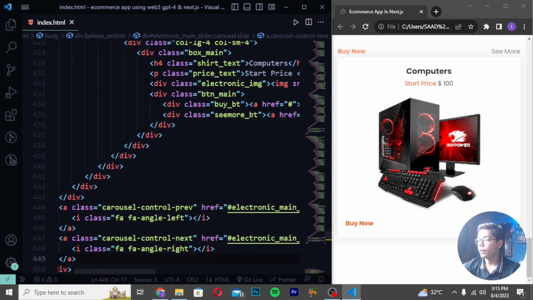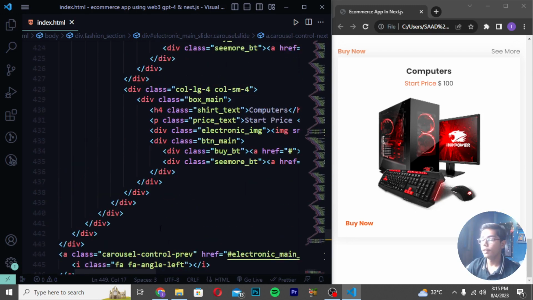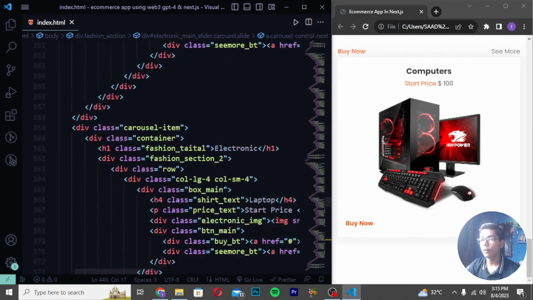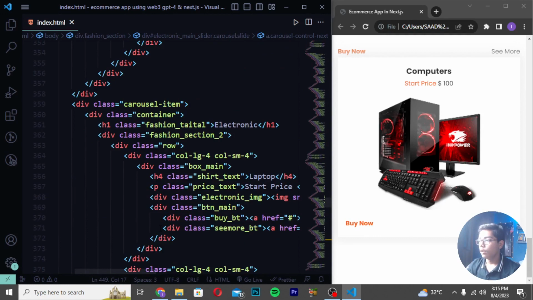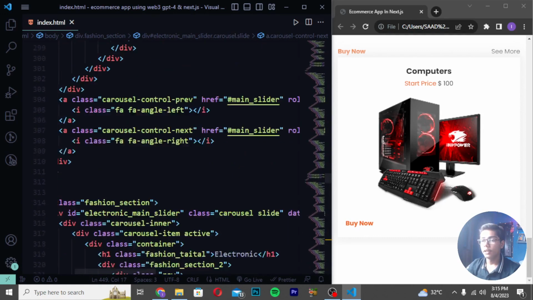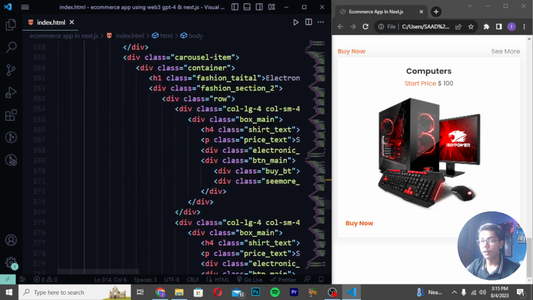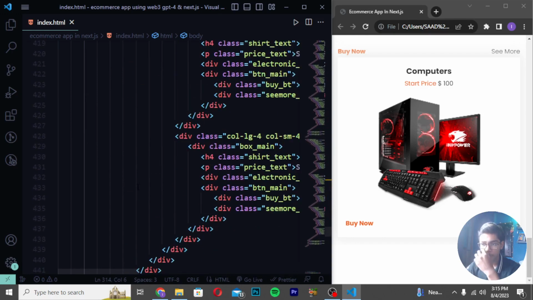And here I will be just doing one thing. I will be creating a div class of jewelry accessories. So for making that, I will be doing one thing, like I will be moving on to the main section which we have created at the top. If I show you, okay, so we have just created the section. You can see this is the section which we have created. So I will be doing the same thing, like I will be copying this section here. So for copying this, you have to now directly do like here I will be moving. Okay, so we should be creating this, I think.